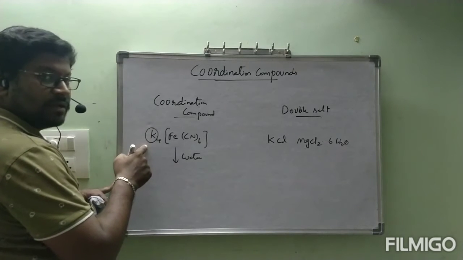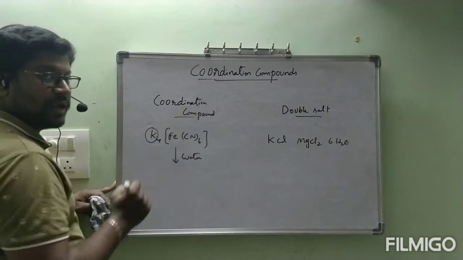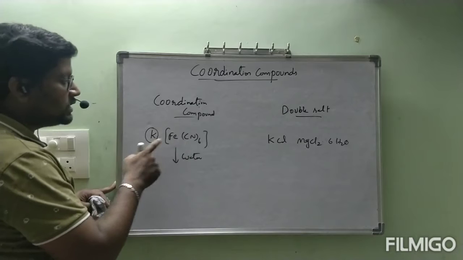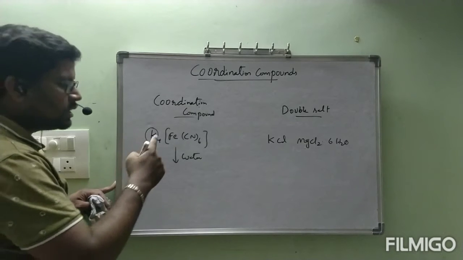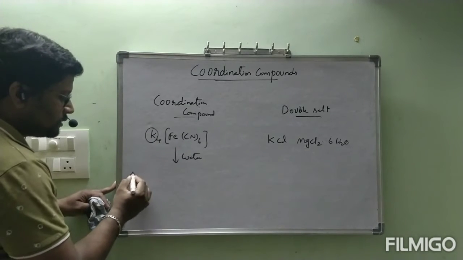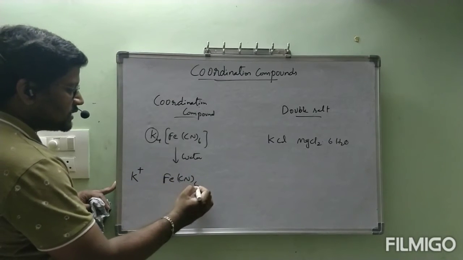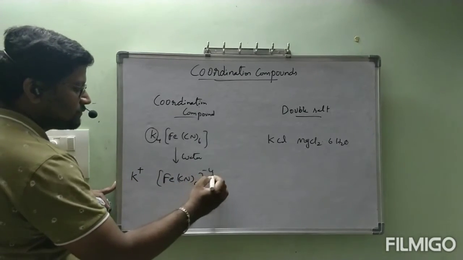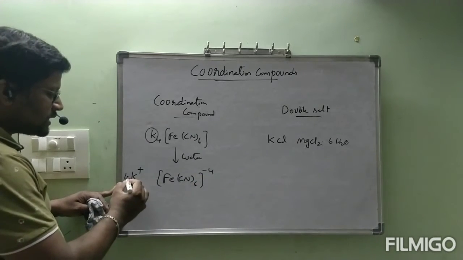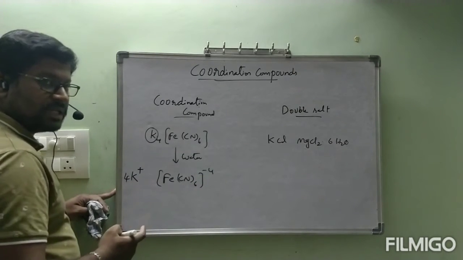This is the K plus ion, this is the Fe(CN)6 minus 4 ion, negative ion and positive ion, with an ionic bond. So these two will be ionized: 4 K plus ions and Fe(CN)6 minus 4.